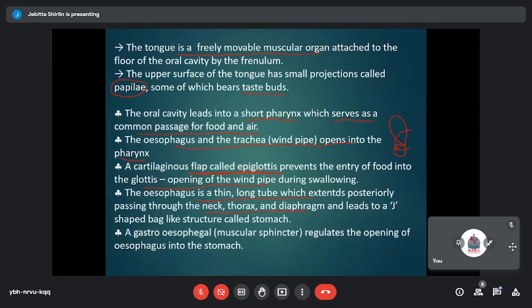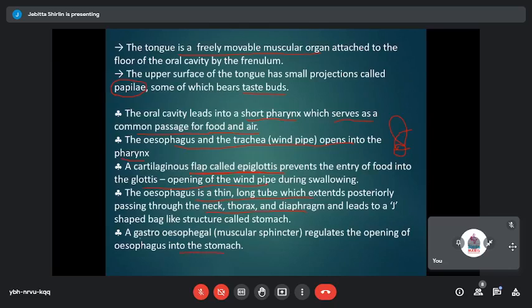And the esophagus would lead to a bag-like structure which is J-shaped, and it is the stomach. There are sphincter muscles that regulate the opening of the esophagus into the stomach.